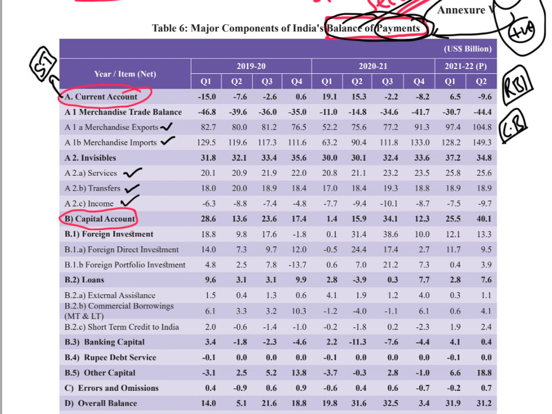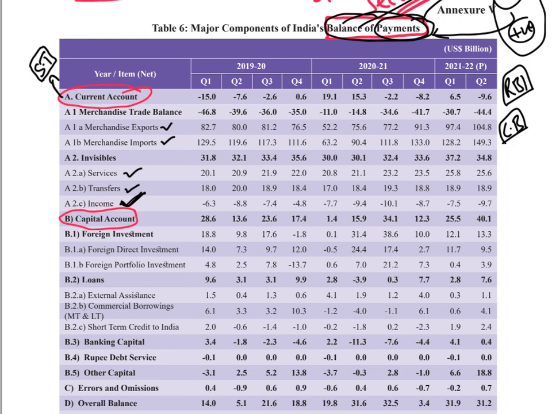That money is coming into India. That is a positive transaction. But this profit they are taking out of India. So this is a negative transaction. So whenever they get profit, they take it immediately. So it comes under current account. Similarly, interest paid on loans, again current account. All these things come under current account.